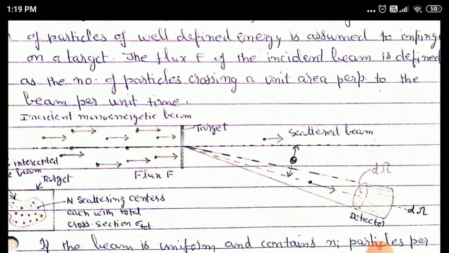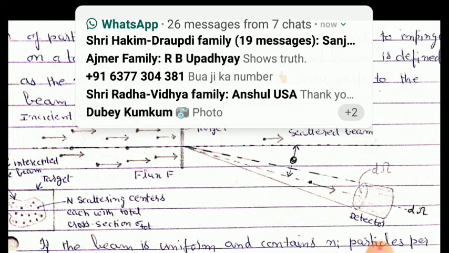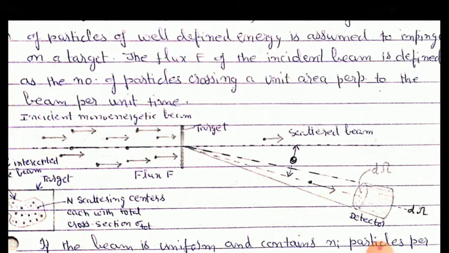Now these particles are scattered in different directions, which means in all directions in 360 degrees. We are considering a particular particle which is scattered in a solid angle d omega at a scattering angle theta. And this particle is detected by a detector which is placed at a scattering angle theta.